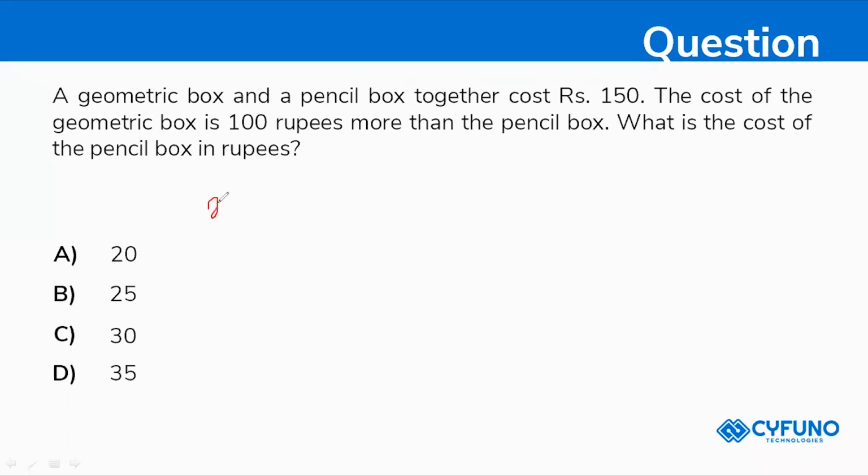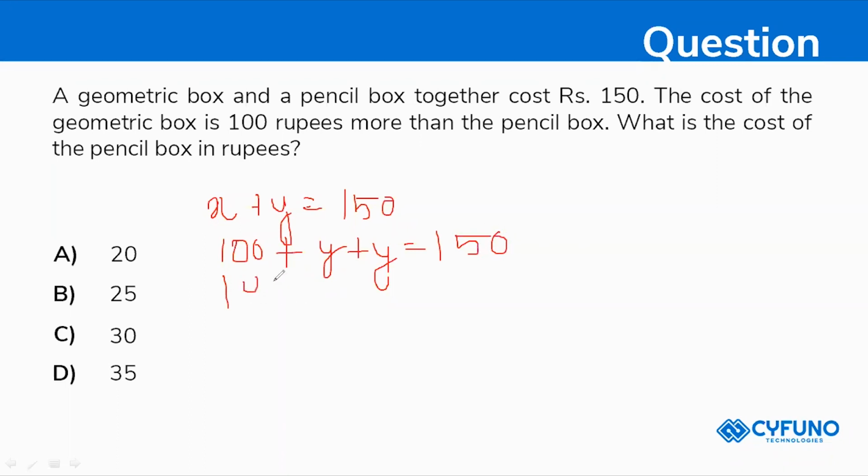So x plus y is equal to 150, right? Your geometric box rate will be 100 plus y, because I'm taking the pencil box as y, so geometric box is 100 rupees more than the pencil box. So I'm writing 100 plus y plus y is equal to 150, right? So 100 plus 2y is equal to 150.